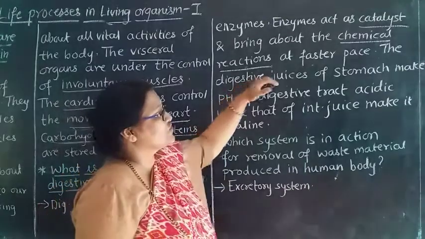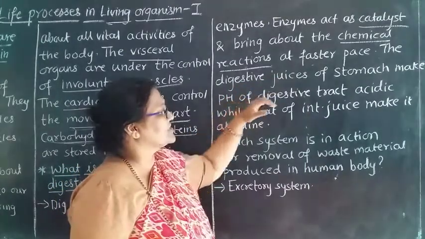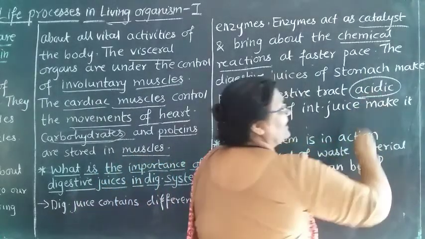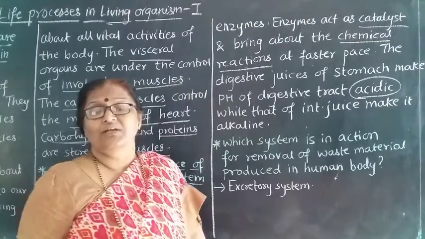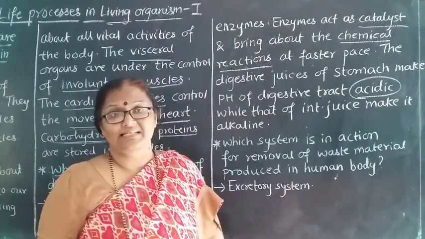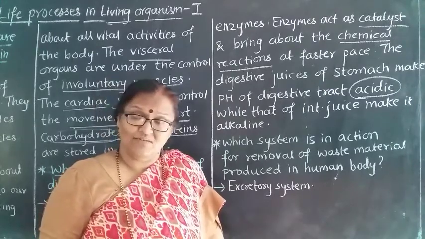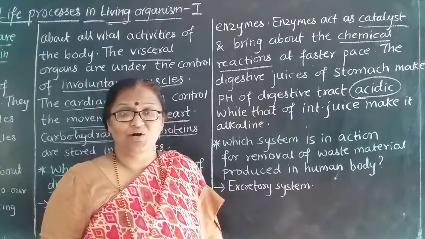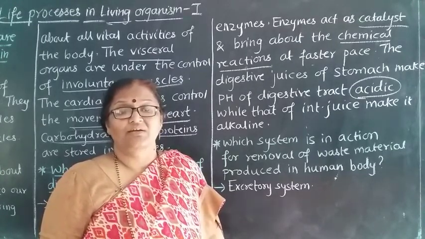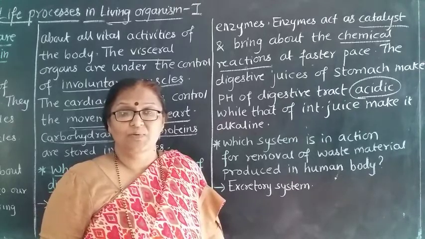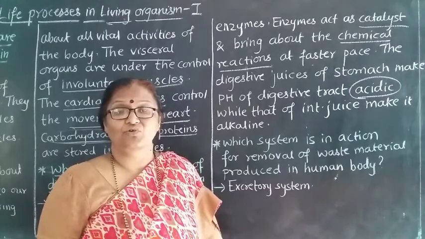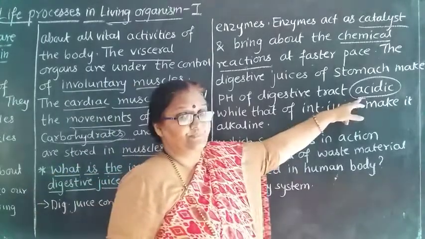The digestive juices of the stomach make the pH of the digestive tract acidic. This is very important. What does it tell you? That whenever the food enters the stomach, it is converted into an acidic medium. Why is it converted into an acidic medium? Because there is the presence of HCl in the stomach. Whenever the food goes into the stomach, it is mixed with the HCl, and therefore the food is made acidic.